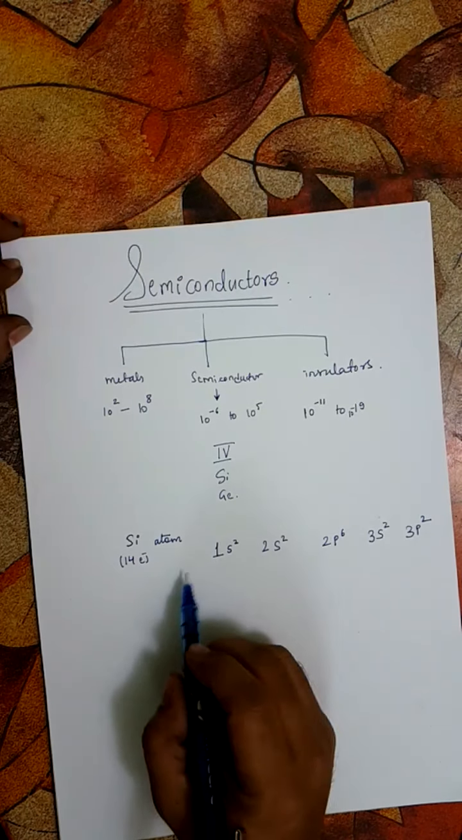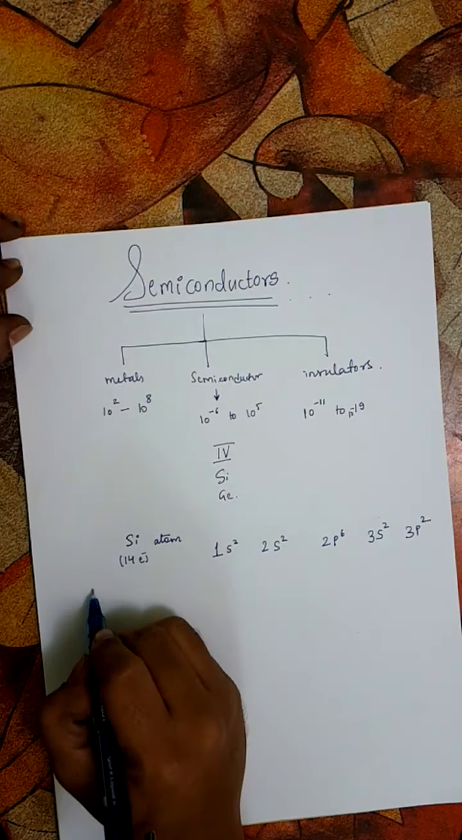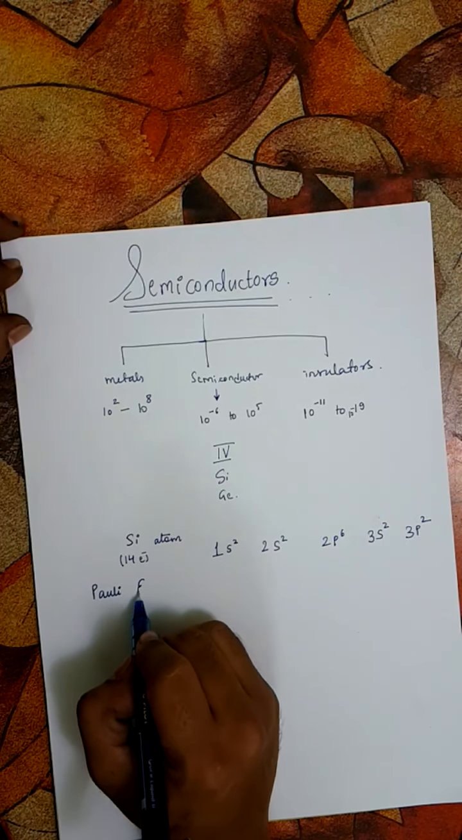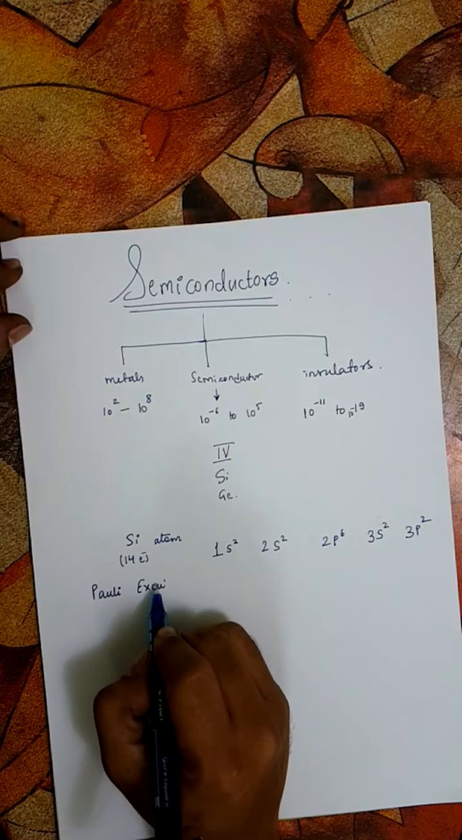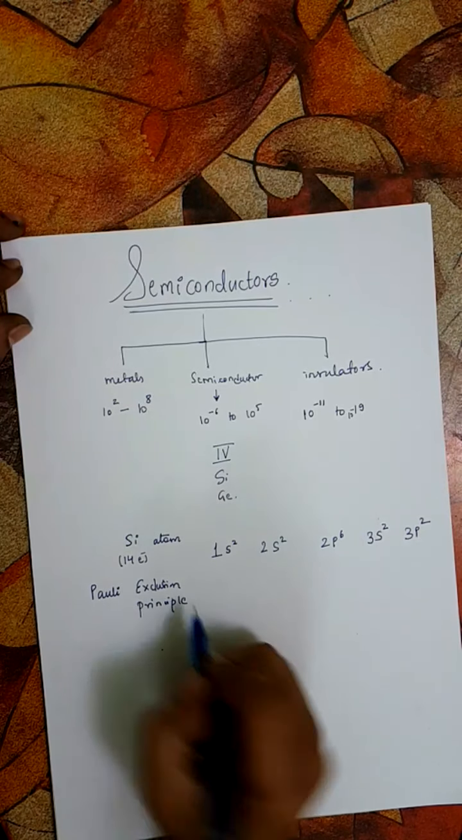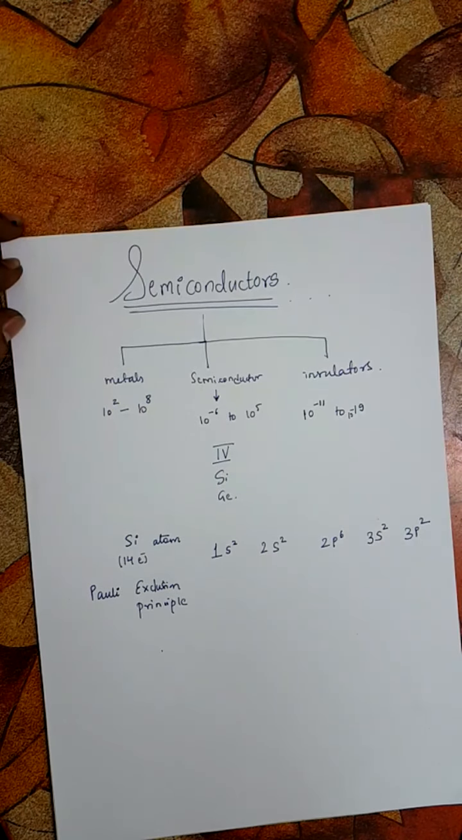And now there is something called Pauli's exclusion principle. This is where the semiconductor theory begins. So what is this Pauli's exclusion principle? Well, there are many statements regarding Pauli's exclusion principle, but one statement of it that we are more concerned about here is that no two electrons in a single system can have exactly identical energy.